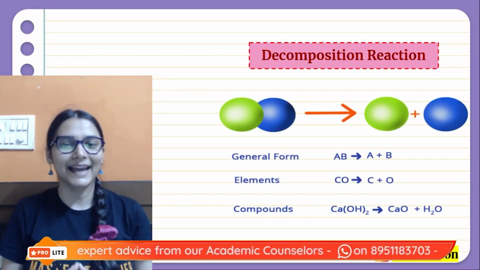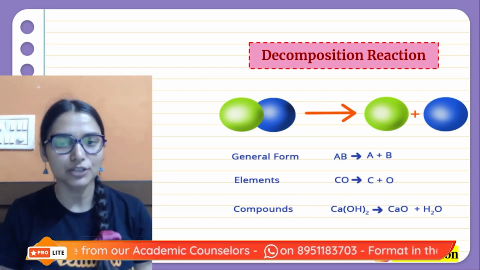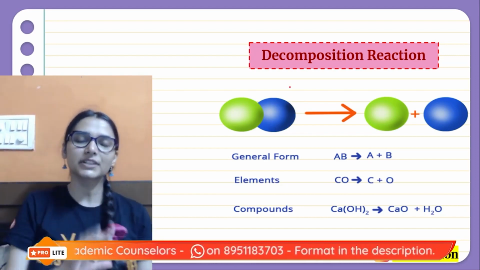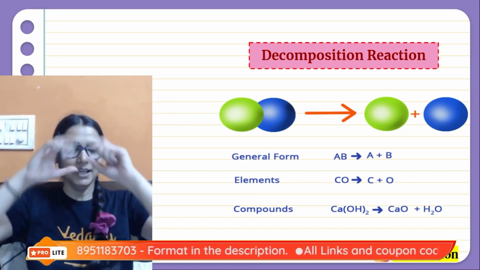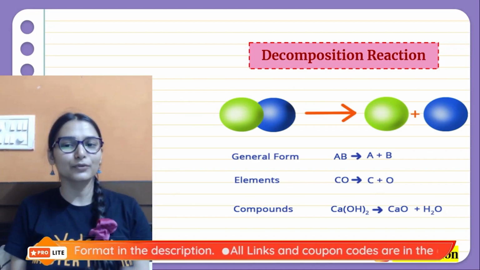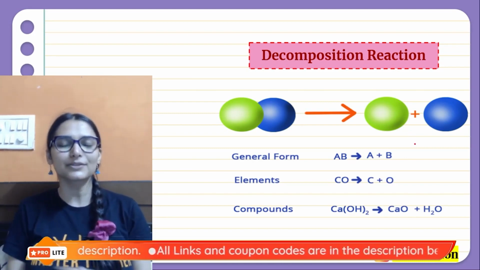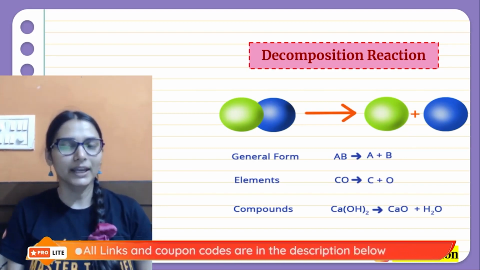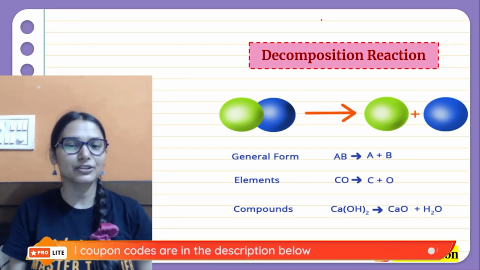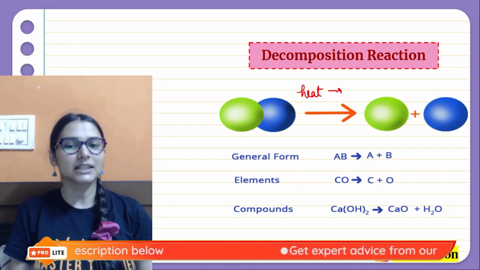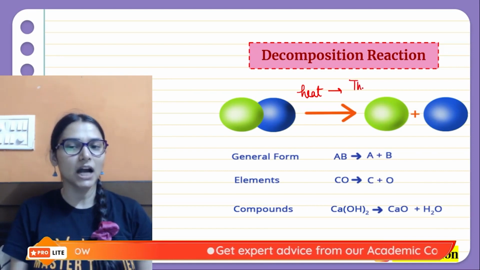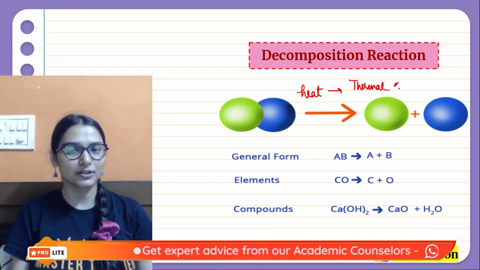Next we have the decomposition reaction. This is the opposite of combination. In decomposition, one substance breaks down to give two or more substances. These decomposition reactions are either accompanied by heat: if they take place in the presence of heat, they are thermal decomposition.